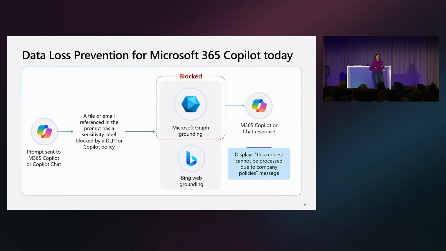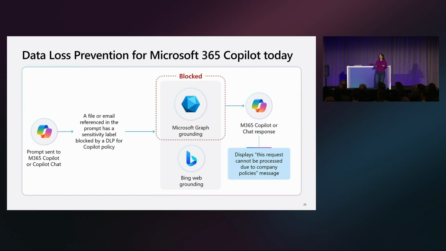So today we do have an option for blocking some sensitive data when working with Copilot. When a prompt is sent to Copilot or Copilot chat, if an admin has said, if this document has a sensitivity label, I don't want Copilot to ever use it for referencing or grounding, like maybe you shared the link to the document in the prompt, it will block the graph grounding from occurring and then say in the response, I'm sorry, I can't help you with that.